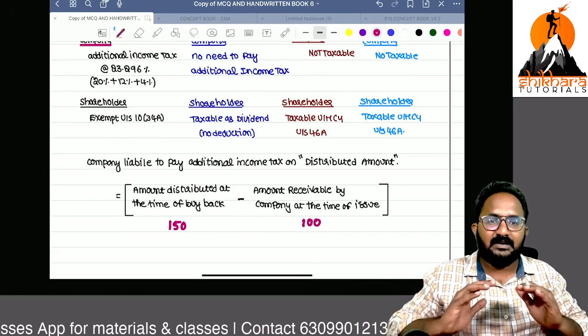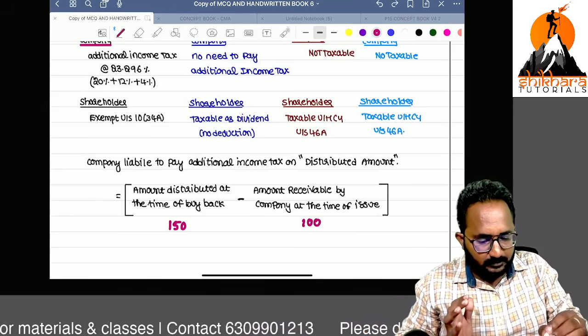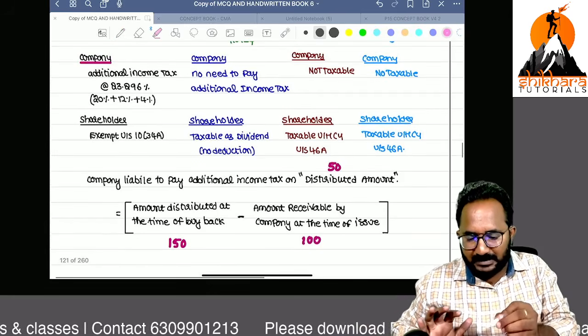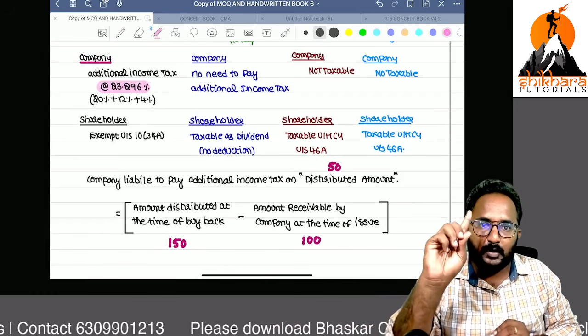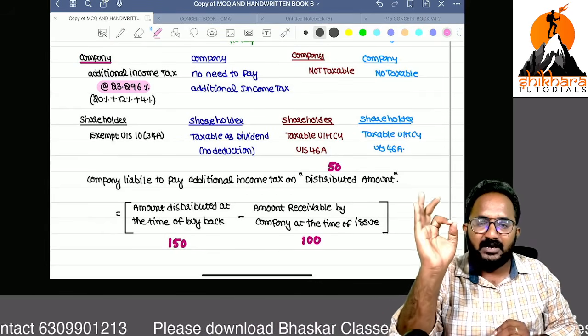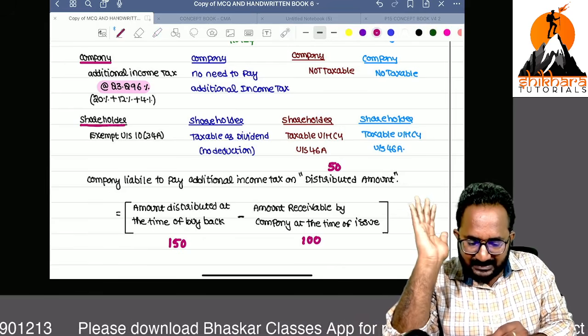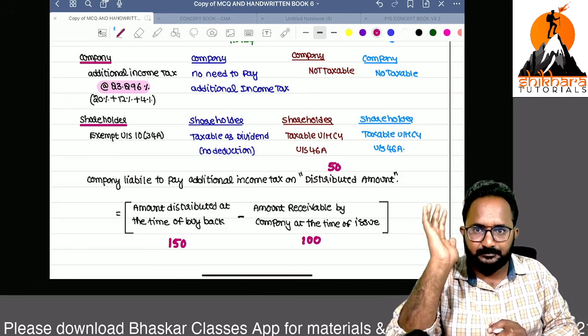What is the distributed amount to the shareholder? 50 rupees per share. On this 50 rupees, they are required to pay tax at the rate of 23.296%. Very, very important rate, you have to remember 23.296%. In the hands of the shareholder, it is exempt under section 10(34A).